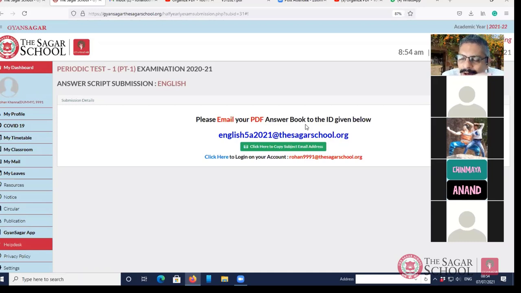So please take all your CSAs and the periodic test very seriously. In case you have still not submitted any of your CSAs, you're still left with any CSA, complete it as early as possible so that you're allowed to appear for your PT. You will see that the latest CBSE circular talks about the importance of all these internal assessments which are to be conducted by the school.